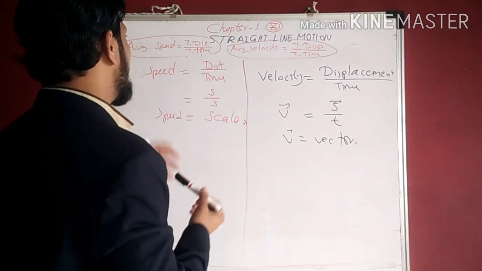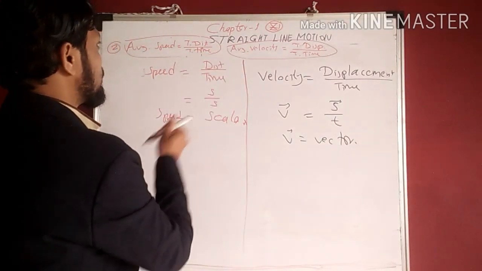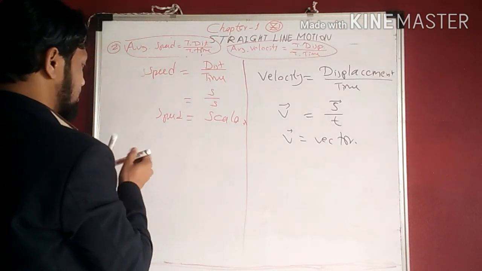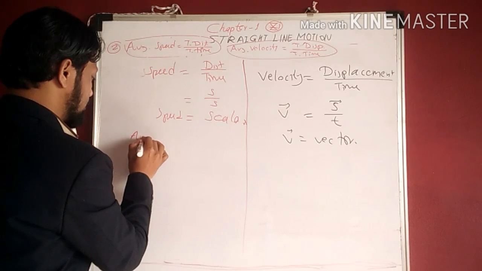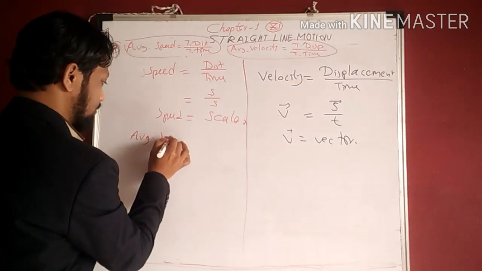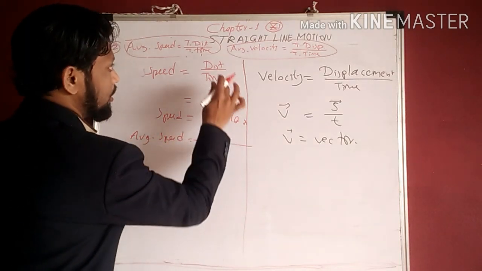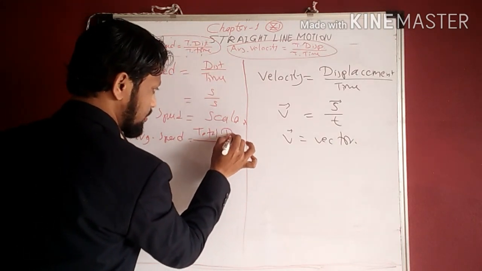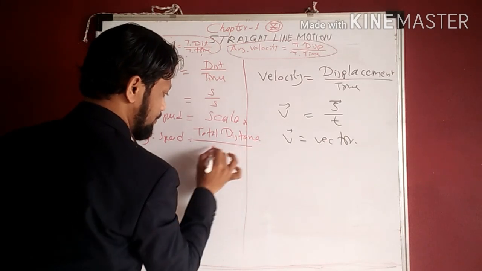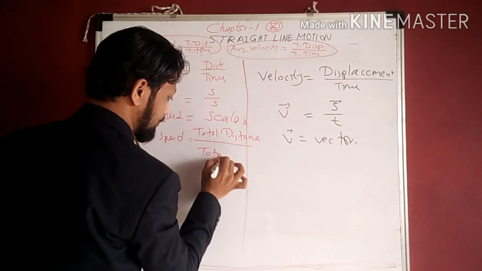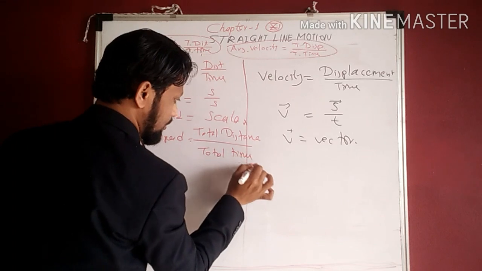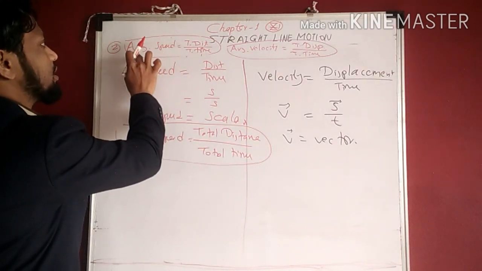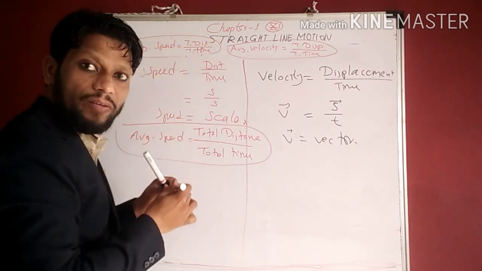अभी हम देखेंगे what is average speed and average velocity. So the formula is that average speed is equal to total distance upon total time. This is the formula for average speed. Average speed is equal to total distance upon total time.